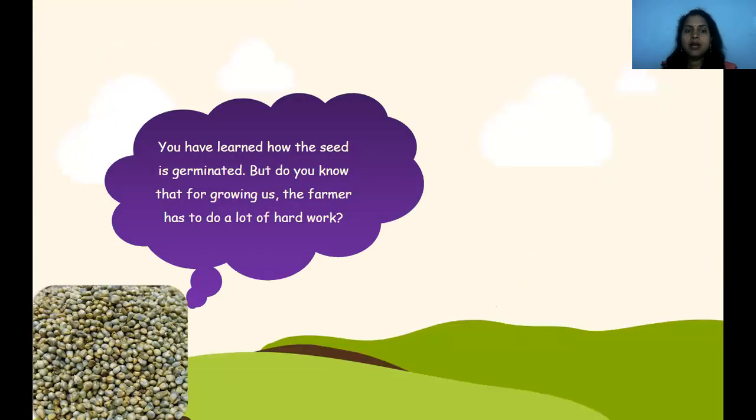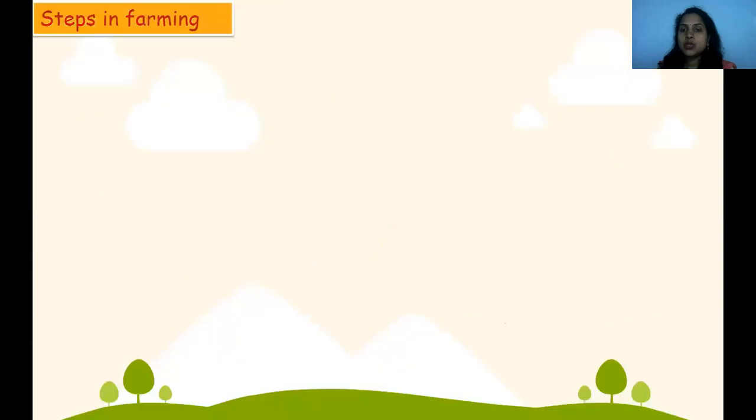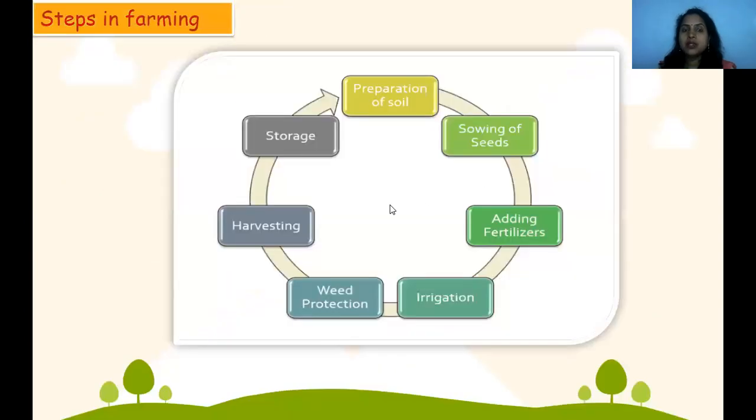Now you have learned how the seed germinates, but do you know that for growing us, the farmer has to do a lot of hard work, right? As I told you, there are many hard-work steps in farming. So now, what are the steps in farming? These are the steps in farming. I want you to write this down in a notebook.